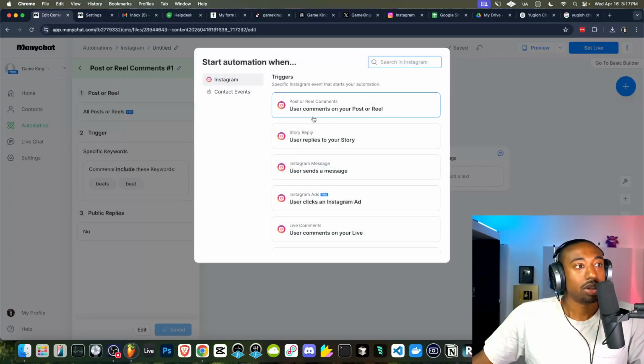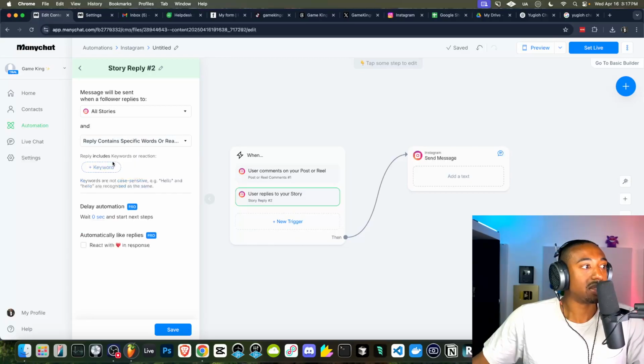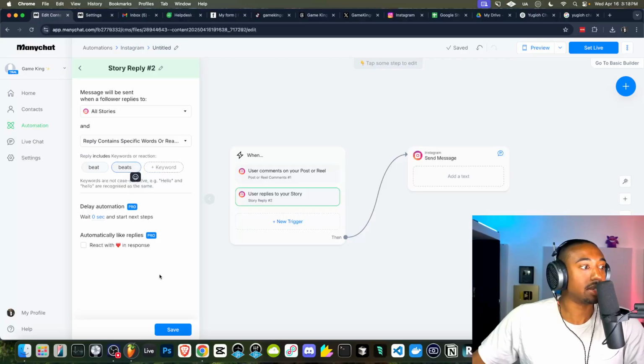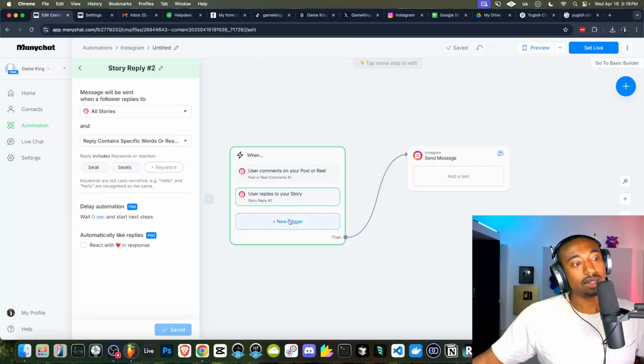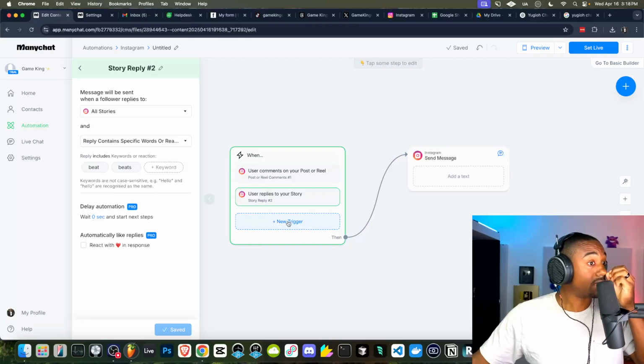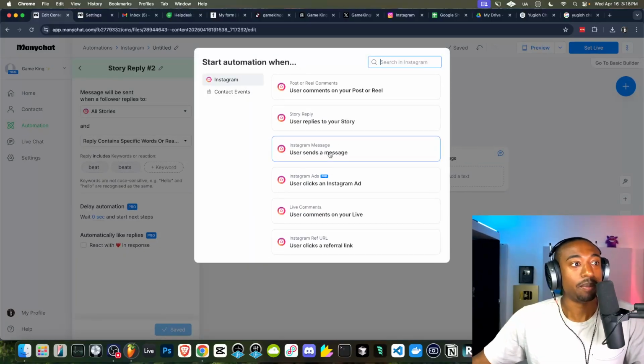Now let's click another trigger here, and we're going to say user replies to story. All my stories, I'm referring to every single story. Let's click here, go to reply contains specific words, and those words are beat or beats in this case. Okay, and then we're not going to react. We're just going to hit save. Now you can add delays so that it seems more human, but I recommend you guys do this immediately, because people are used to this type of marketing. It's not seen as advertising.